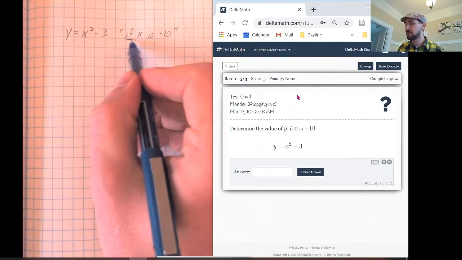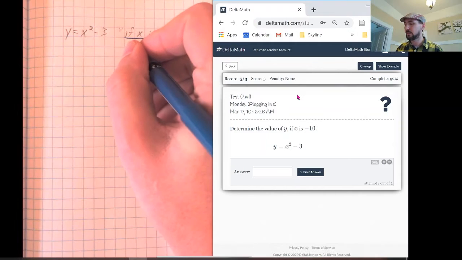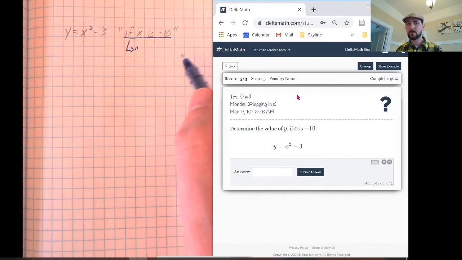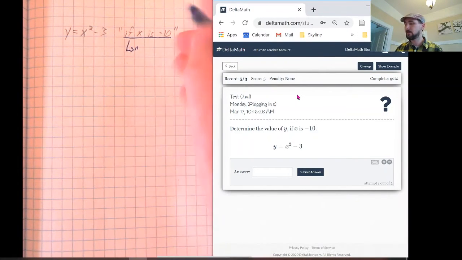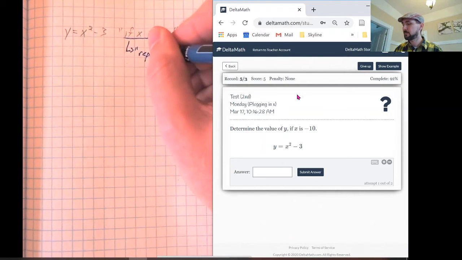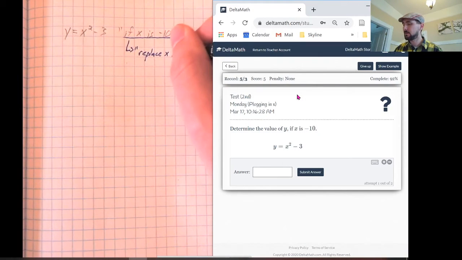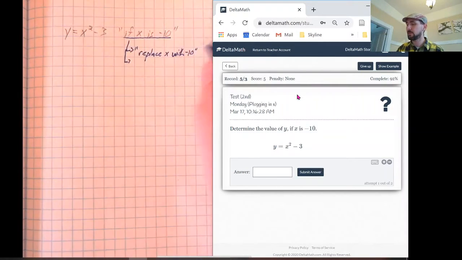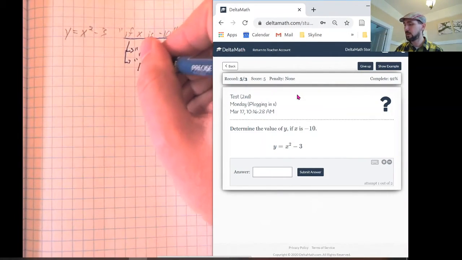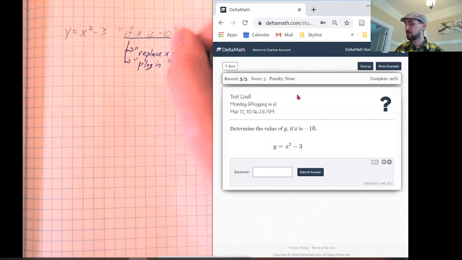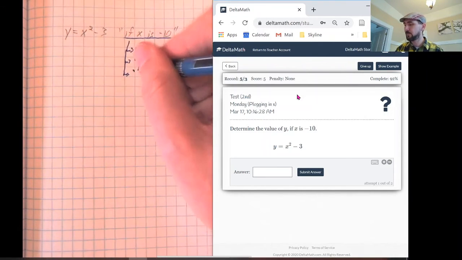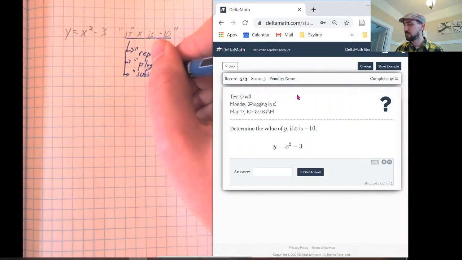So this phrase right here, if x is negative 10, is telling us to do something that we do all the time, right? There's a bunch of different words we use for this, but this is telling us to essentially replace x with negative 10. And we have other words for this as well, right? We don't have to use the word replace. Other words that people use a lot are plug in negative 10 for x. And these are all examples of substitution.